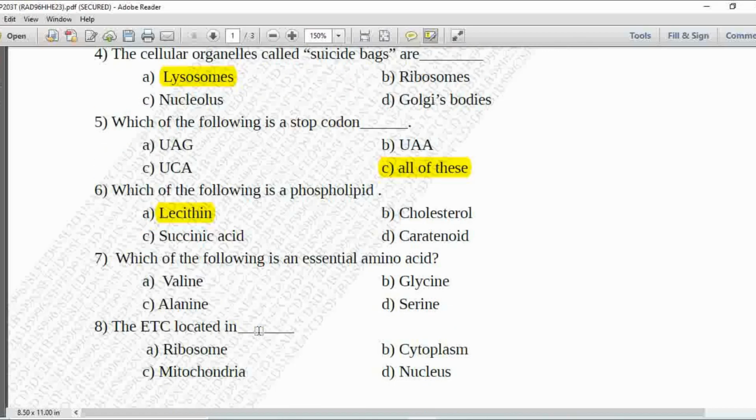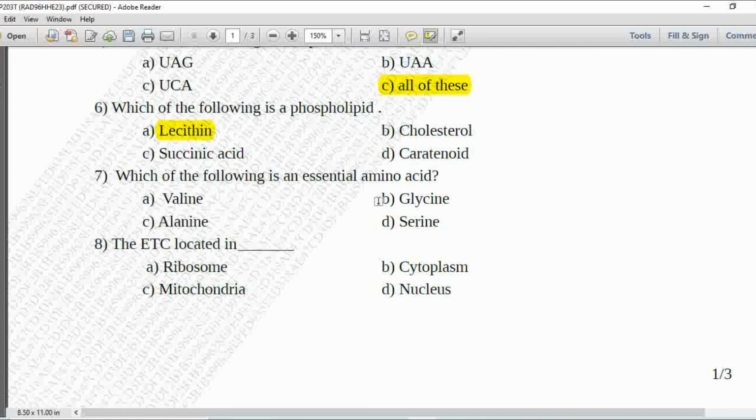Next, seventh MCQ, which of the following is an essential amino acid? Option A is valine, B is glycine, C is alanine and D is serine. So the essential amino acid is valine. Option A is correct, valine.